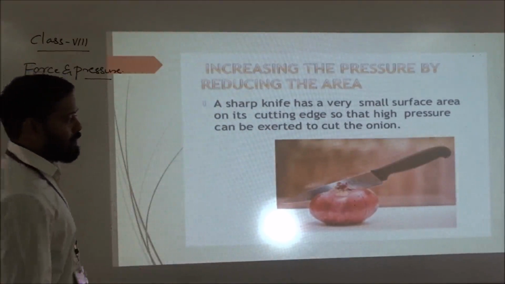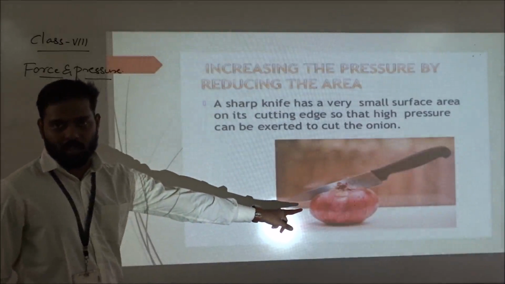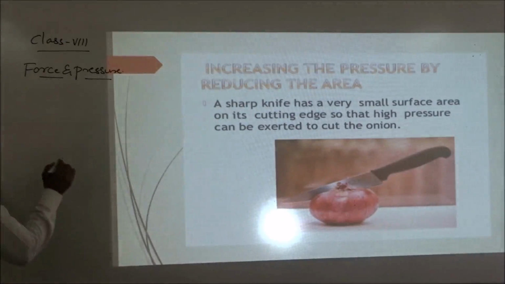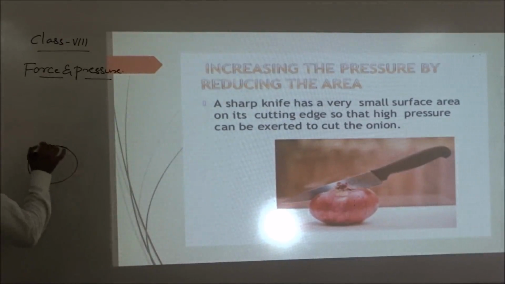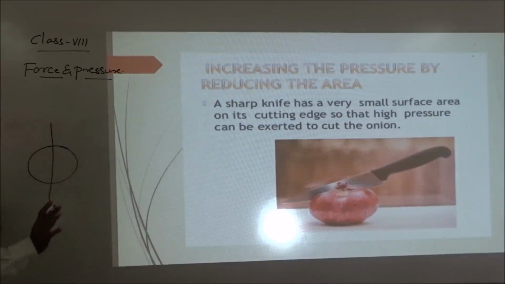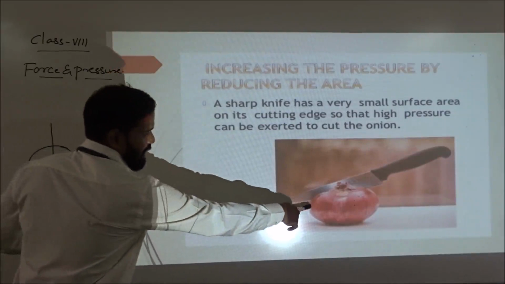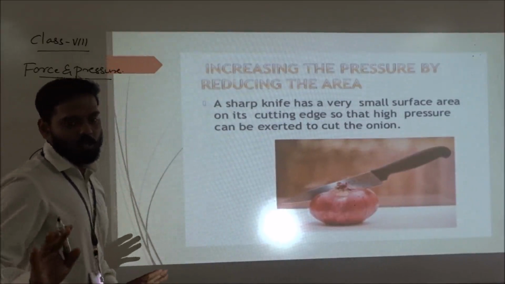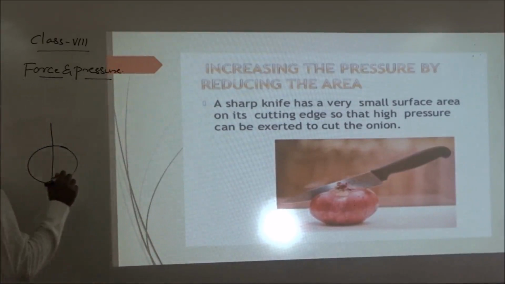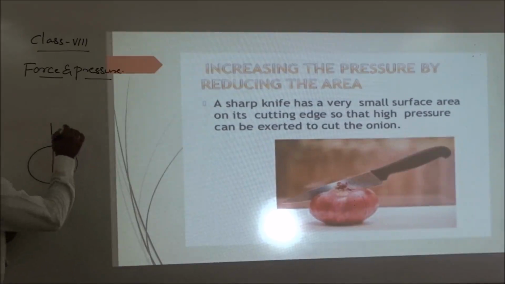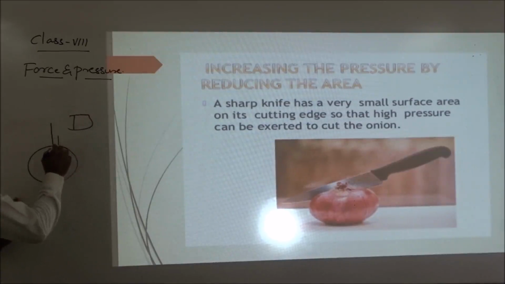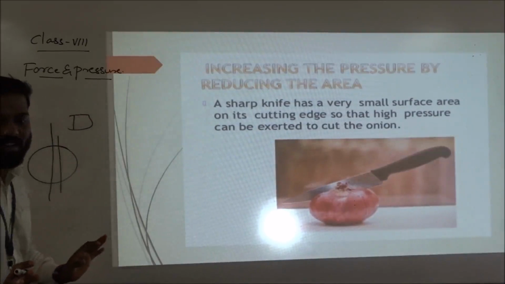Suppose, for example, you take an onion. If you cut this onion with a knife, it easily gets cut. Imagine instead you take a rectangular piece of some object, a wooden block, and try to cut the onion with it. Will it cut?